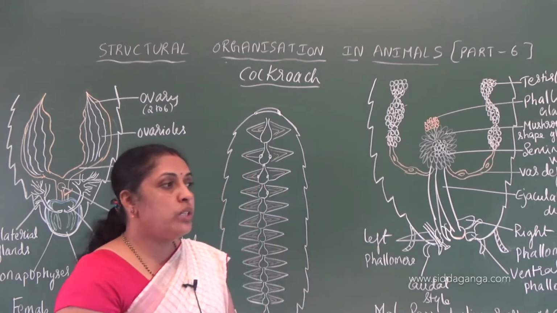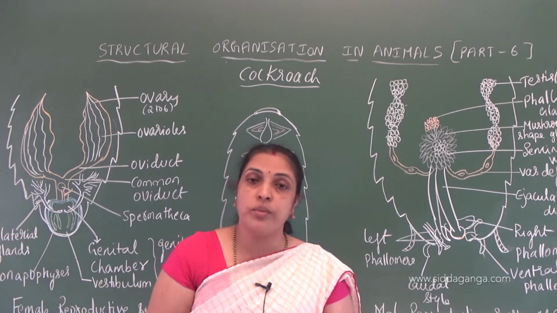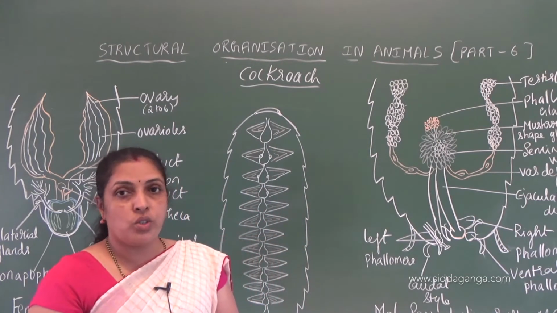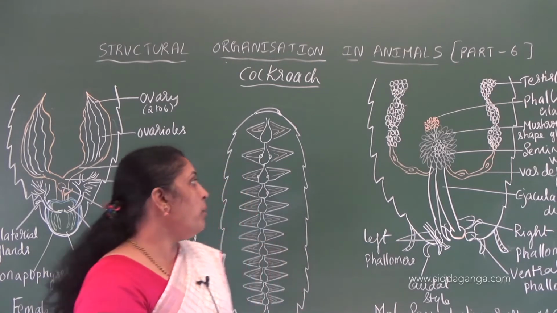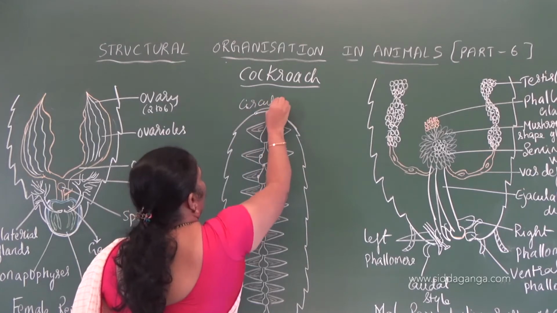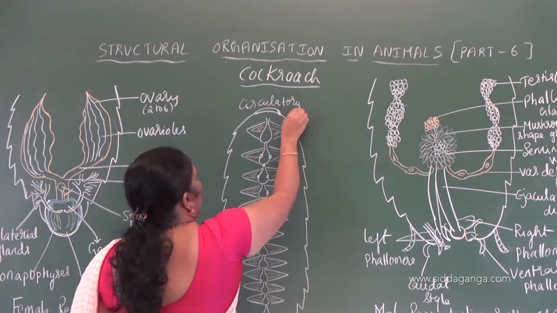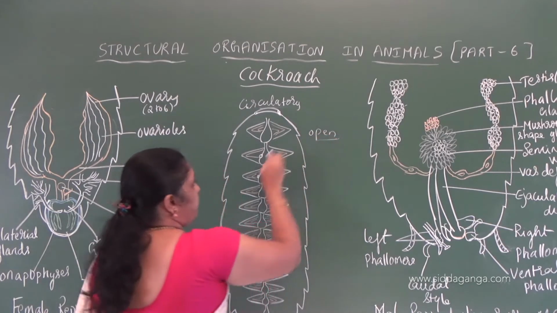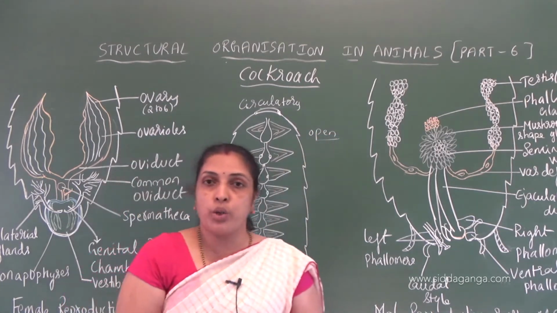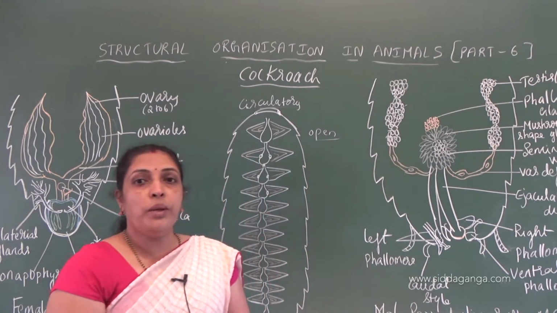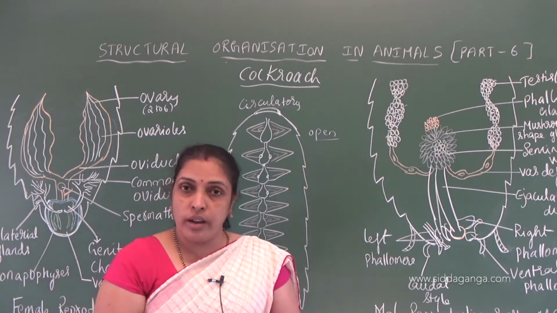In this class, we will discuss the circulatory system, respiratory system, nervous system, and reproductive system of cockroach. Coming to the circulatory system, the circulatory system is of open type in cockroach. As it belongs to phylum Arthropoda, we see open type. That means blood vessels are poorly developed.